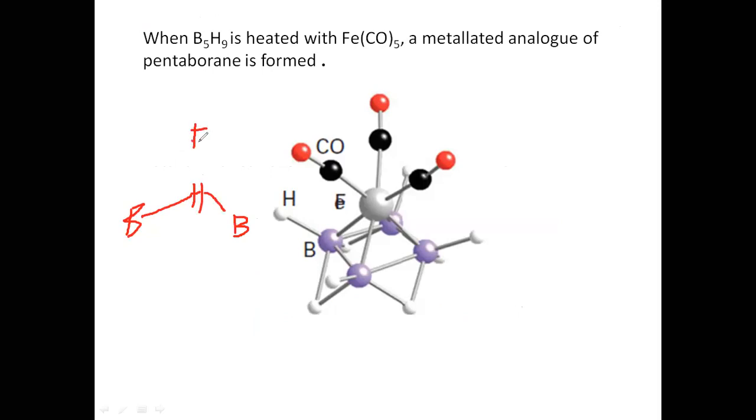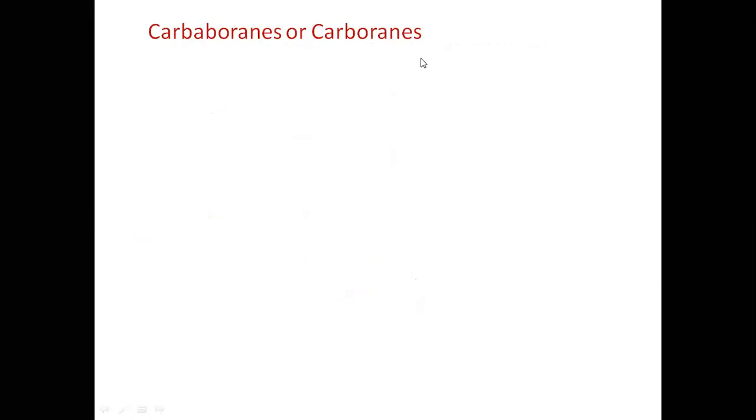See, iron, one carbonyl, another carbonyl, five carbonyls. There is a removal of this H, and removal of two bonds always takes place. Remember, two bonds will be lost from the metal compound, and there is a formation of a compound like this that is called a metalloborane. Fine. And let's see another point.